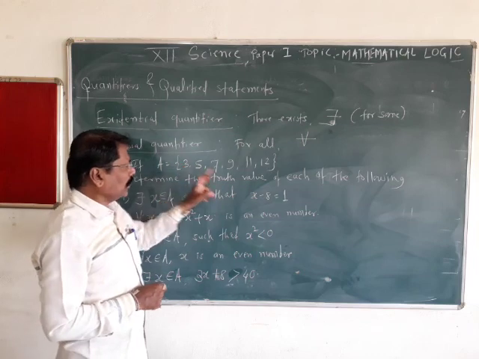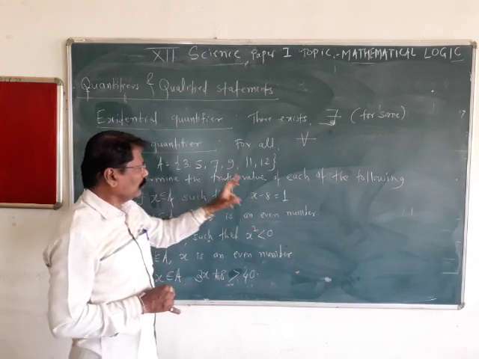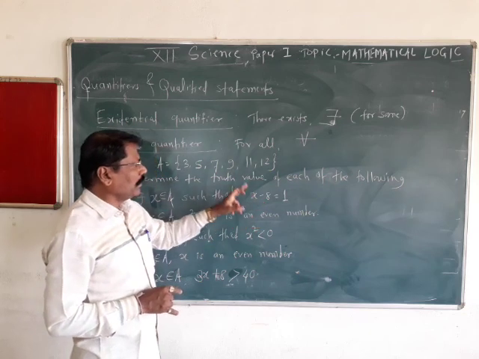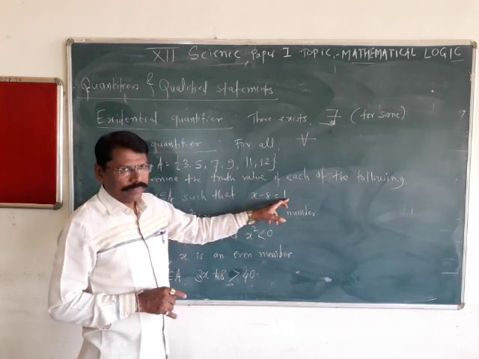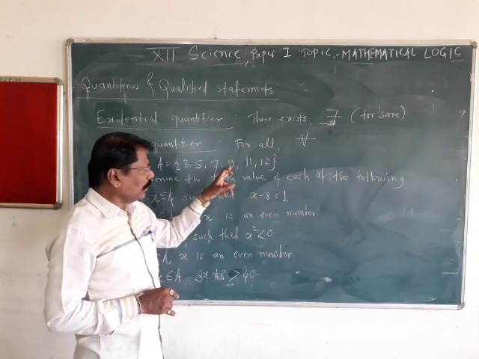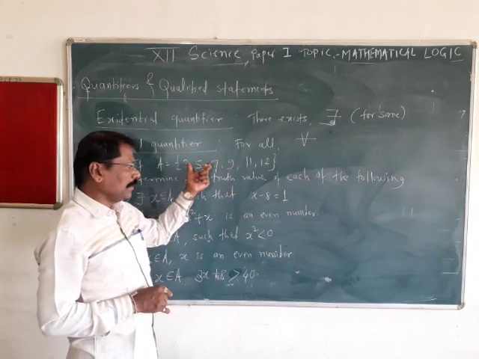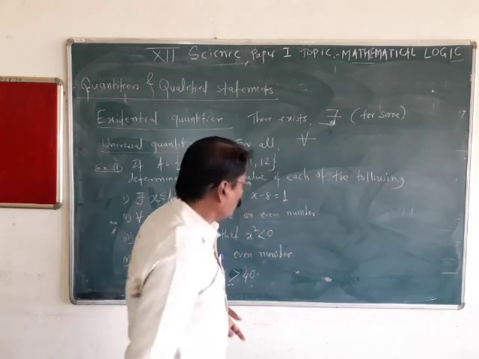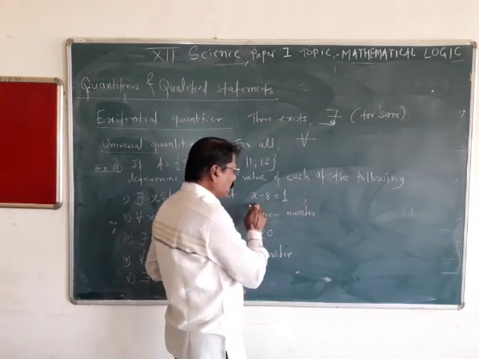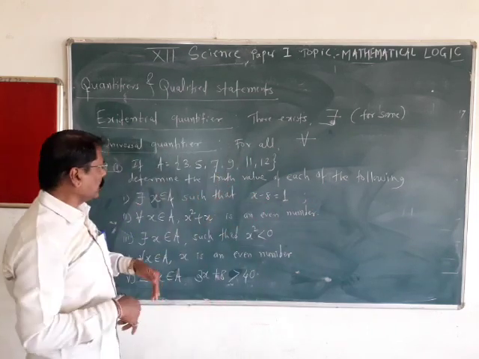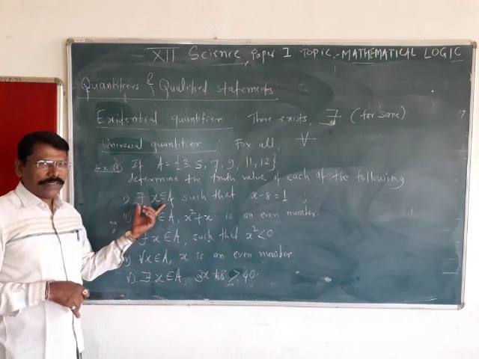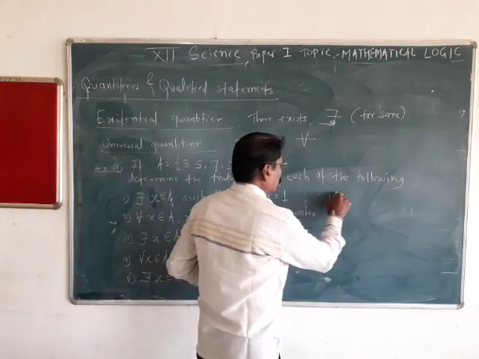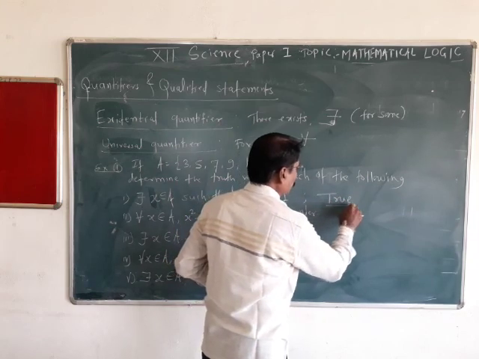So 3 minus 8 is not 1, 5 minus 8 is not 1, 7 minus 8 is not 1, 9 minus 8 is 1. So there exists one number in this set such that this statement becomes true. So this open statement is converted into a quantified statement by using the existential quantifier, and it is true.